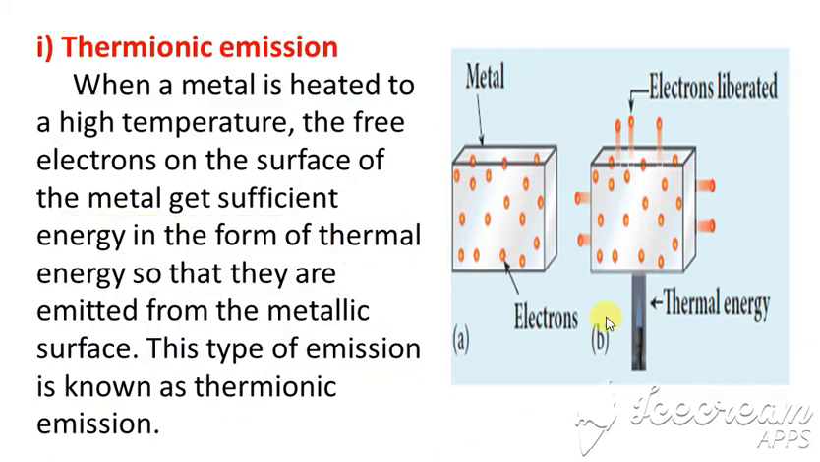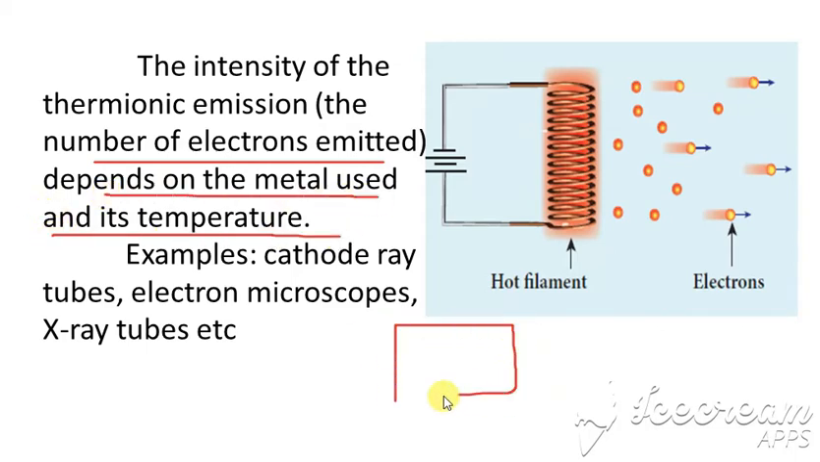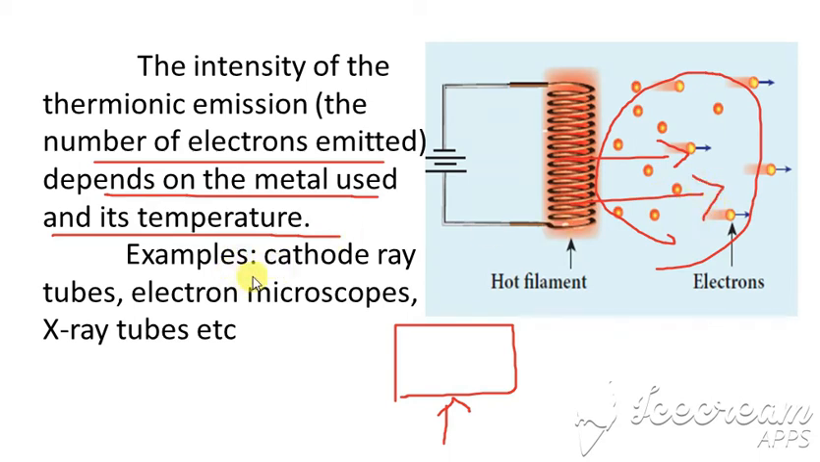In this, the intensity of thermionic emission, that is the number of electrons emitted, depends only on the metal used and its temperature. So what metal we are using and what temperature is supplied determines how many electrons are emitted. Clear? The examples are cathode ray tubes, electron microscopes, and x-ray tubes.